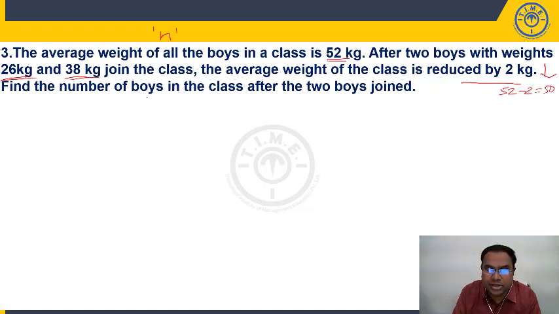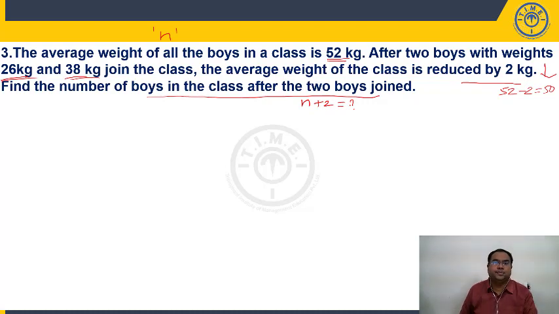Find the number of boys in the class after the two boys joined. It is not the initial number of boys. They are asking for the number of boys in the class after two boys joined. Initially we are taking n. Two boys joined, so he is asking for the value of n plus 2. We don't know initially how many people there are, but there are n people with an average of 52. Two boys with weights of 26 kg and 38 kg are joining the class.